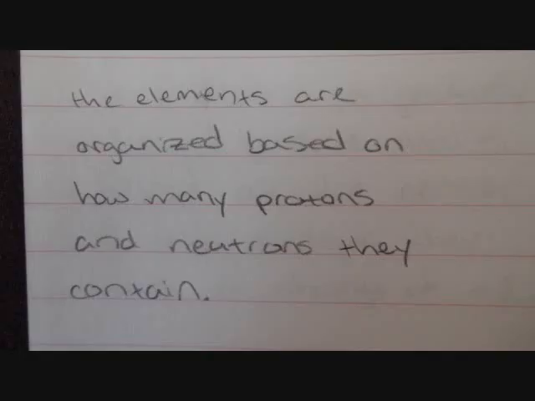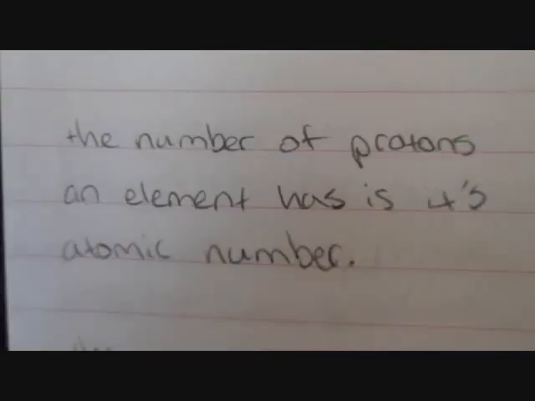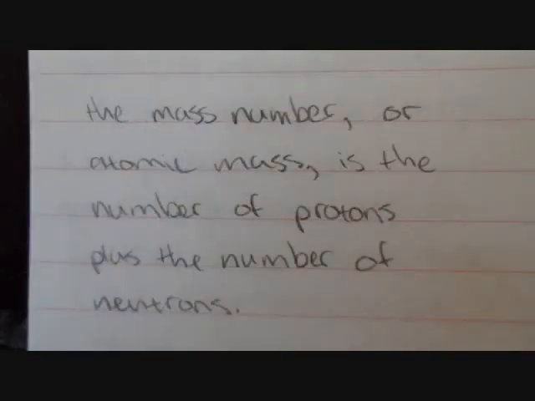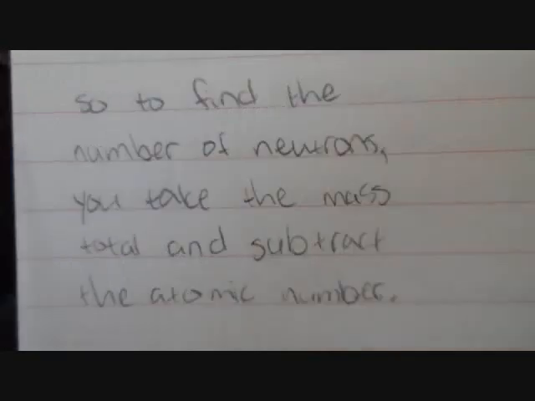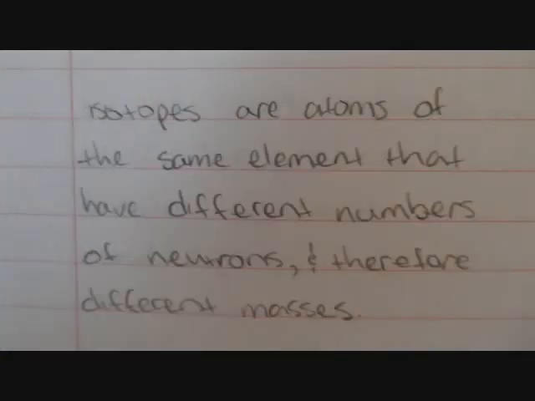The elements of the periodic table are organized based on how many protons and neutrons they contain. The number of protons an element has is its atomic number. The mass number, or the atomic mass, is the number of protons plus the number of neutrons. So to find the number of neutrons, you take the mass total and subtract the atomic number. Isotopes are atoms of the same element that have different numbers of neutrons and therefore different masses.